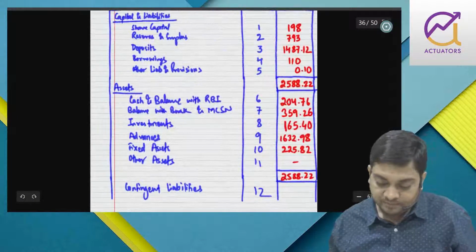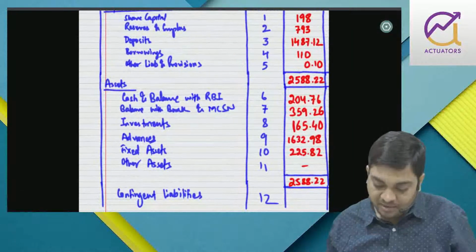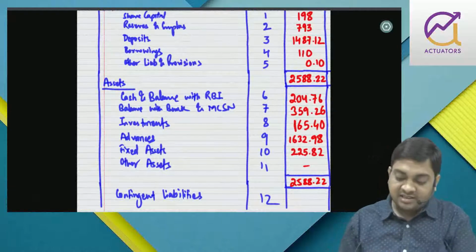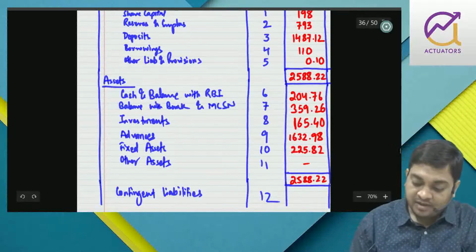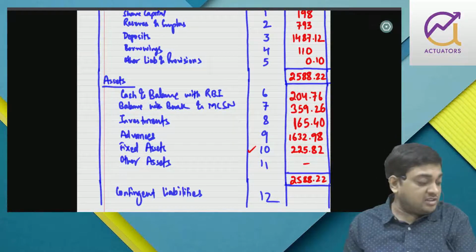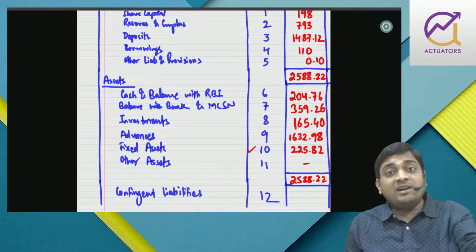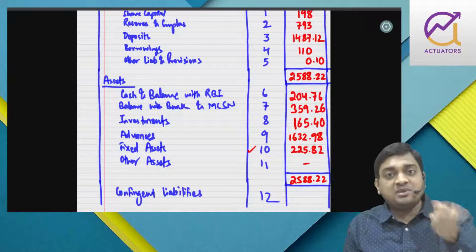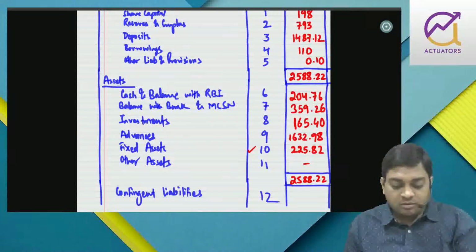Right? If we want, we can prepare this fixed asset. Yes, we will be preparing schedule 10. Now for preparing, you need to remember that they have given you the depreciation charge. Since they have already found the net profit, it means depreciation has already been deducted from the asset account.